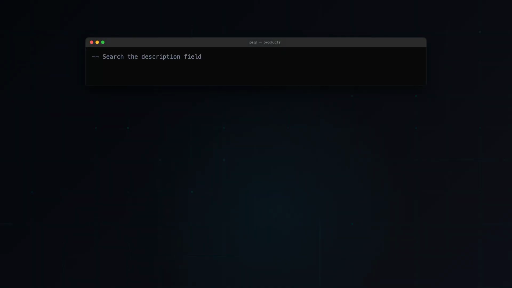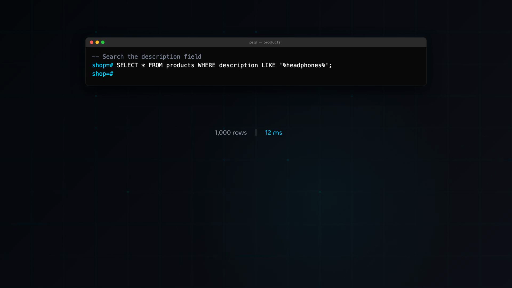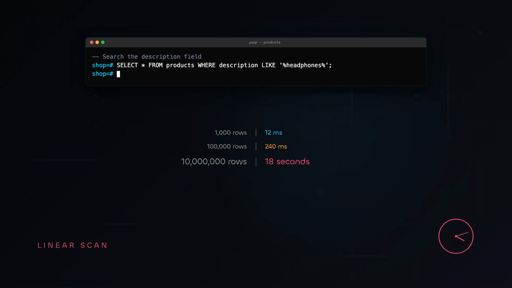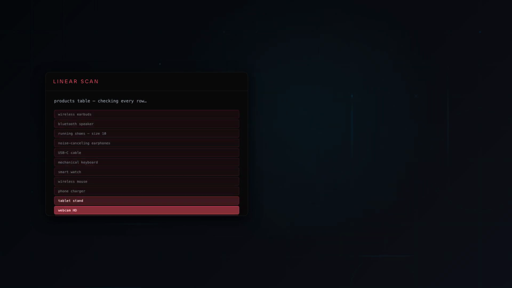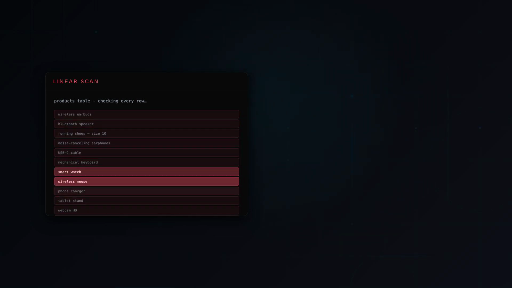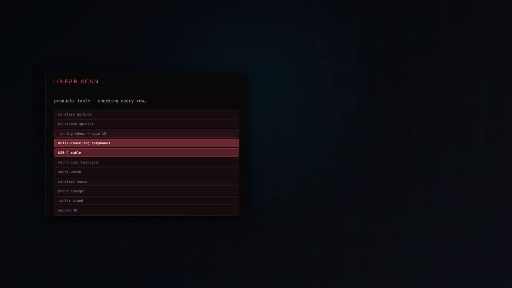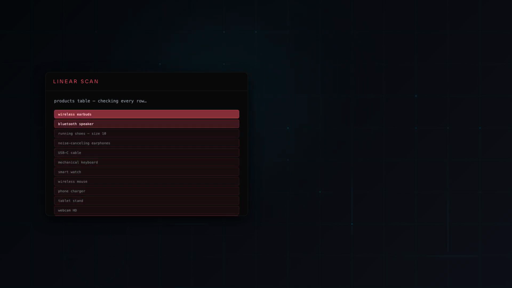If you've ever needed to search text in a database, you've probably started with a LIKE query that says, find every row where this column contains some text. Easy to write, works on small data, and then it doesn't. Two problems. First, a LIKE query reads every row in the table to check whether the text matches. The bigger your data, the slower it gets.